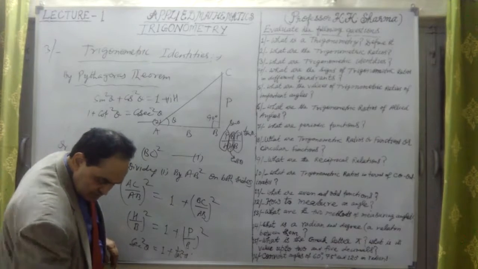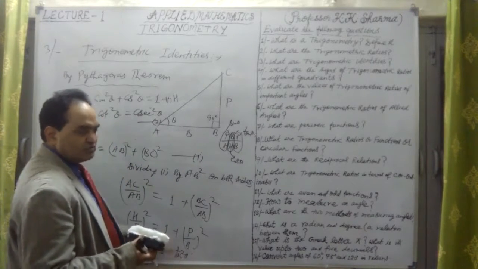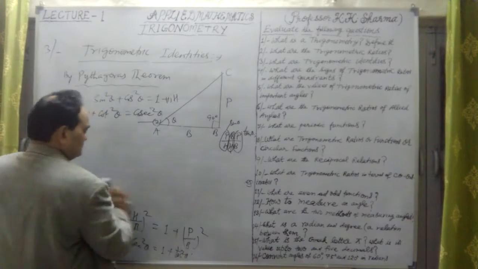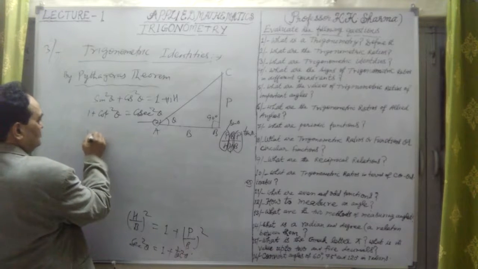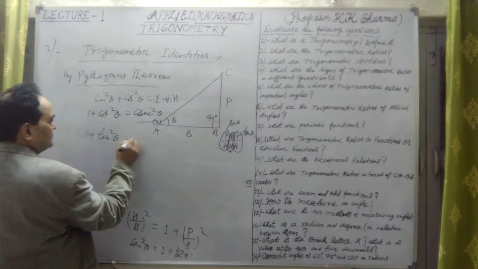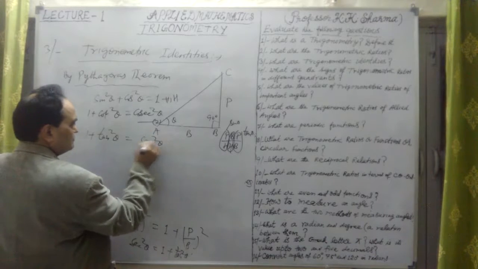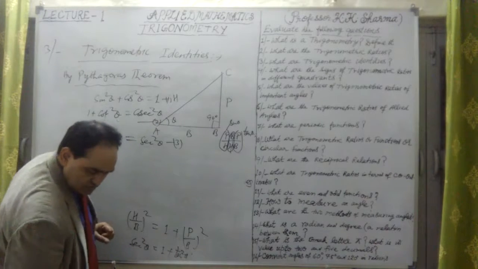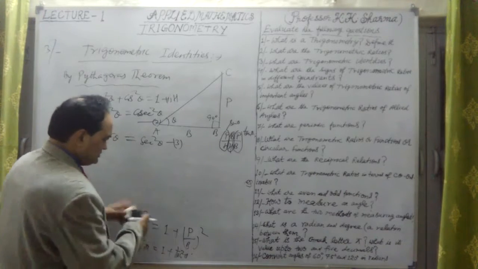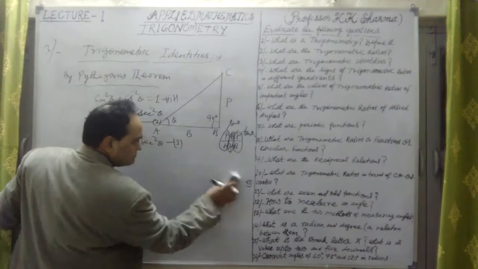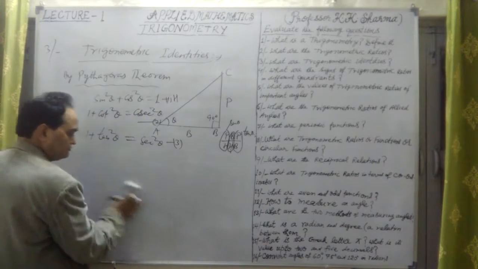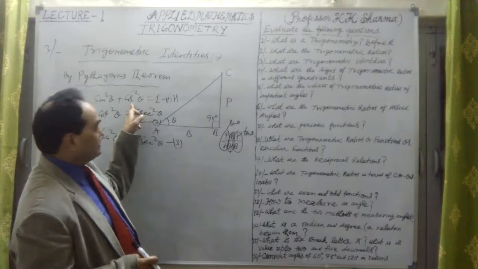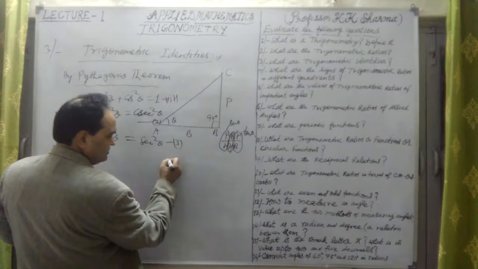Some people have taken this as the second one, doesn't matter. So this is the third one: 1 plus tan square theta is equal to secant square theta. So these are three basic trigonometric identities, because out of these three basic identities, we can derive 6 more, 2 from each.